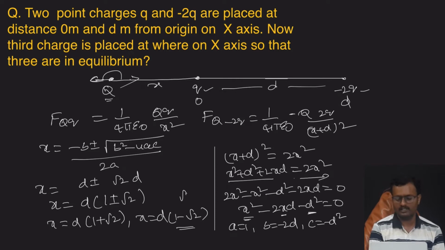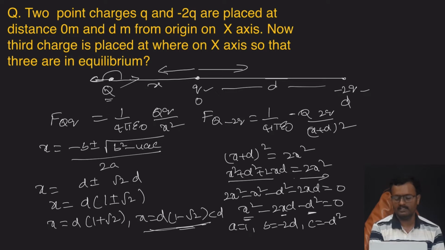Root 2 is greater than 1, so 1 minus root 2 is negative, and this is less than distance d. The direction of the force from small q is along this direction. Suppose we take the answer as negative, so the direction of the charge should be along this direction.